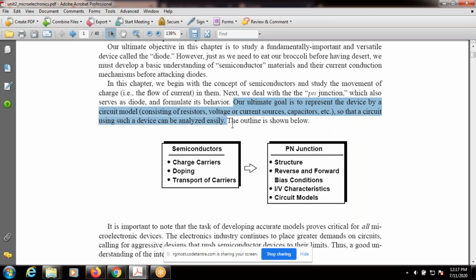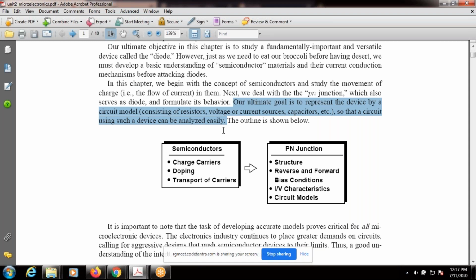The main advantage is, once we represent any device in a circuit model, we can easily analyze it by applying KVL and KCL. We can easily find the output voltages and output currents, and so many parameters, right?